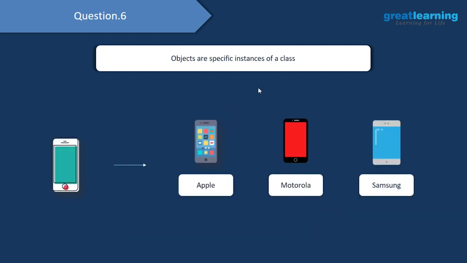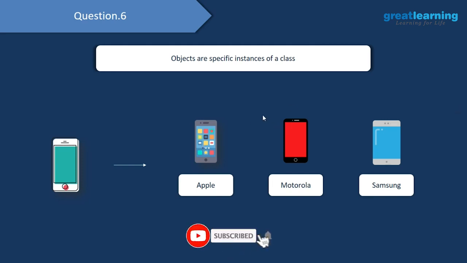Now that we know what exactly is a class, let's understand what are objects. So you can consider these objects to be specific instances of a class. So if we call this mobile or this phone a class, then the objects of this phone class will be Apple, Motorola and Samsung.